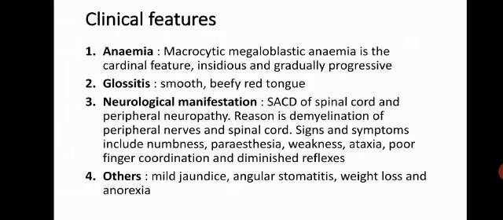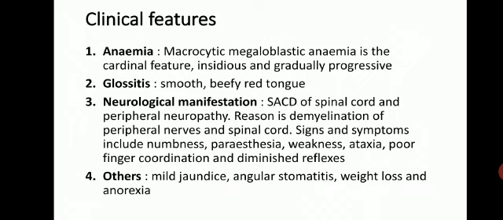Now clinical feature. First is anemia. Macrocytic megaloblastic anemia is the cardinal feature. It is insidious and gradually progressive in nature. Then patient may present with glossitis, which is smooth beefy red tongue. Then neurological manifestation, which includes subacute combined degeneration of spinal cord and peripheral neuropathy.